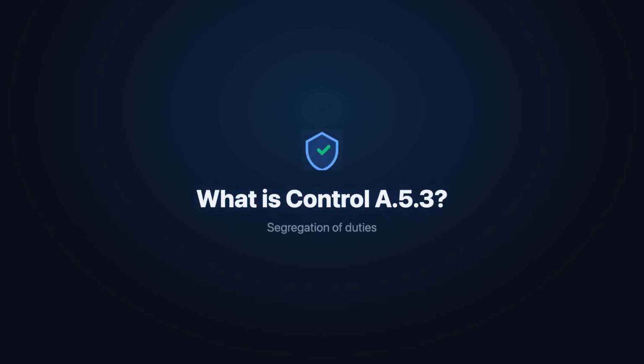Control A.5.3 addresses a timeless principle of internal control. No single person should have unchecked authority over an entire security-sensitive process. Segregation of duties prevents fraud, reduces the risk of undetected error, and limits the damage any single compromised account or malicious insider can cause. In this video, we explore what A.5.3 requires, the practical examples that illustrate the principle, and how organizations implement compensating controls when full segregation is not feasible.